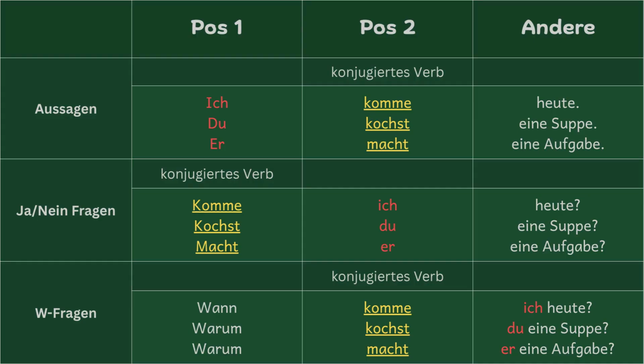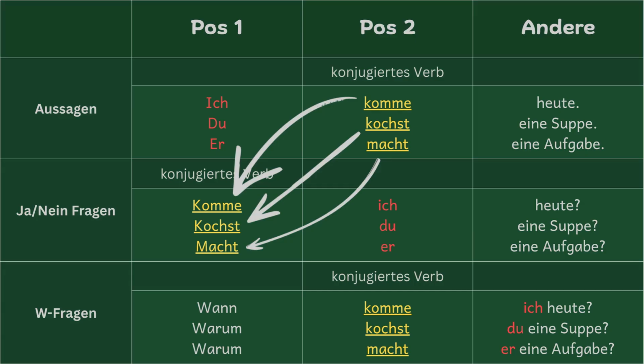Now to turn statements into yes/no questions, we just bring the verb forward. So it's what will now start the question, and then the subject will come in position 2. And then the other information will come after the 2. So our questions: komme ich heute? Am I coming today? Maybe you're confirming something. Kochst du eine Suppe? Are you cooking a soup? Or macht er eine Aufgabe? Is he doing a task?